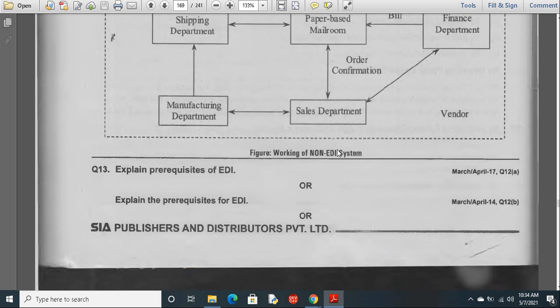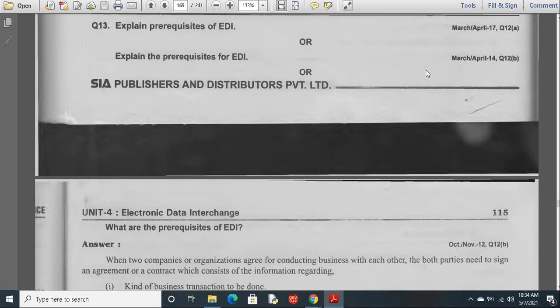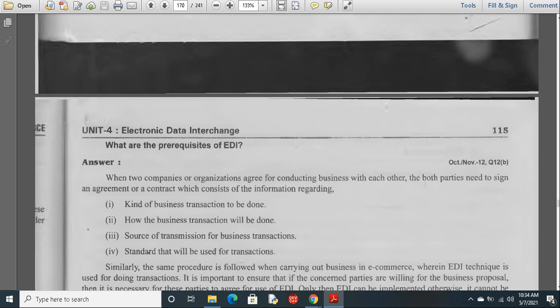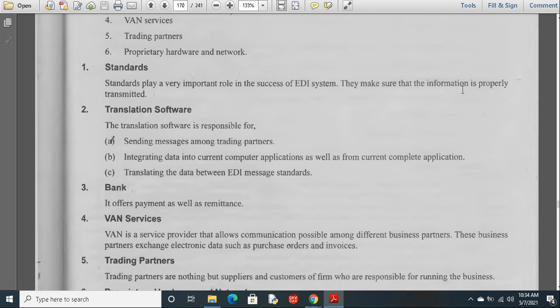Okay. So in the next class, we will discuss the prerequisites of EDI, what we require if we want to implement this EDI, and we will see some other topics which are related to EDI.